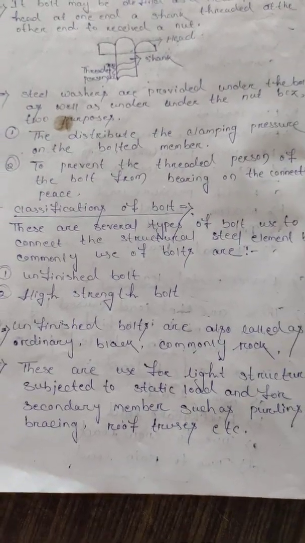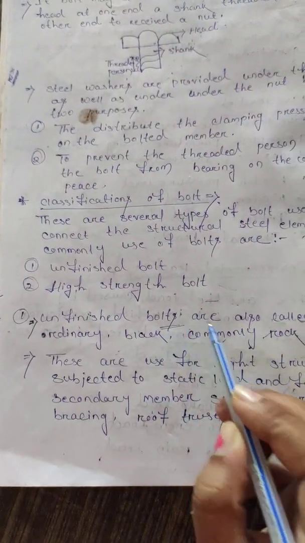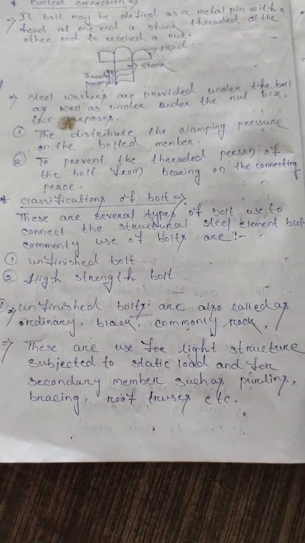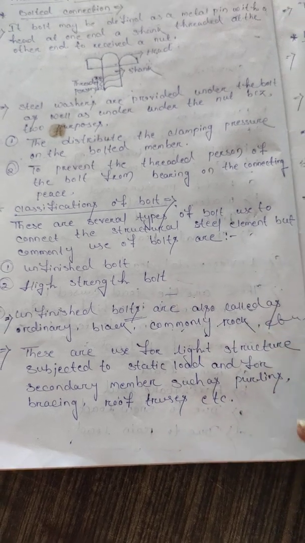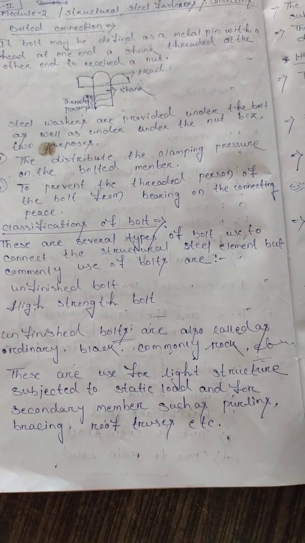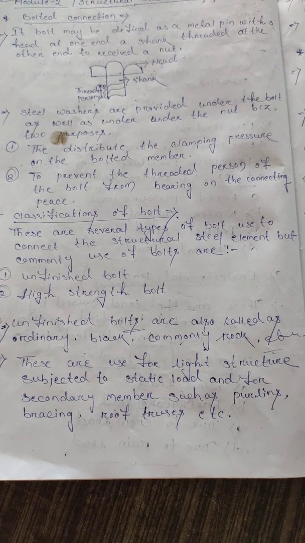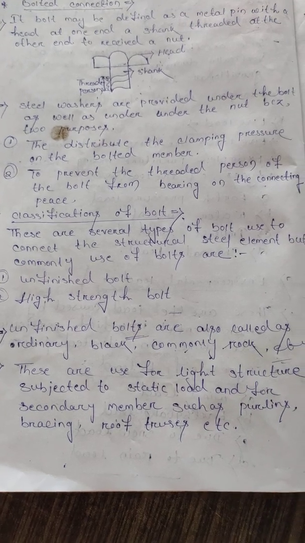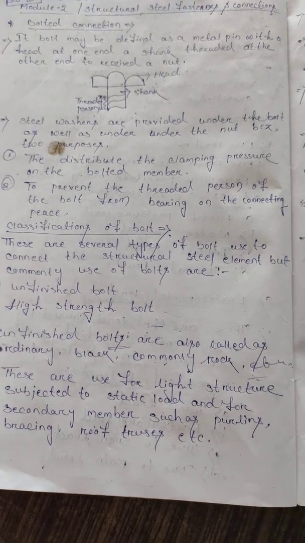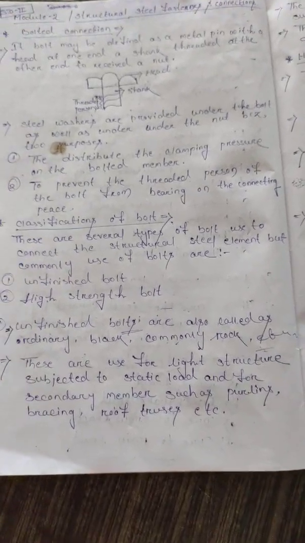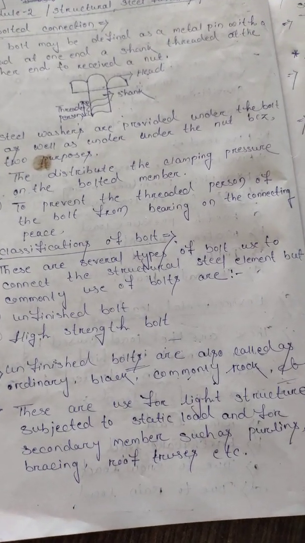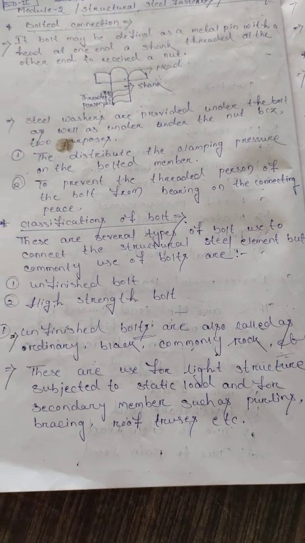The first one is the unfinished bolt. Unfinished bolts are also called ordinary or black bolts. These are used for light structures subject to static load, and for secondary members such as purlins, bracings, roof trusses, and slabs. They carry only static load.